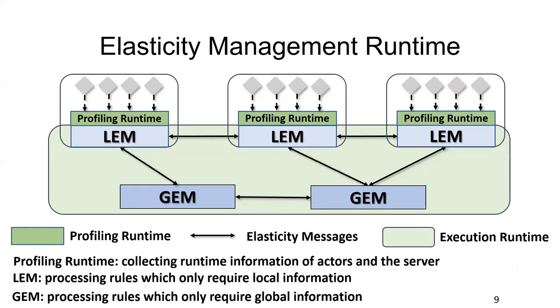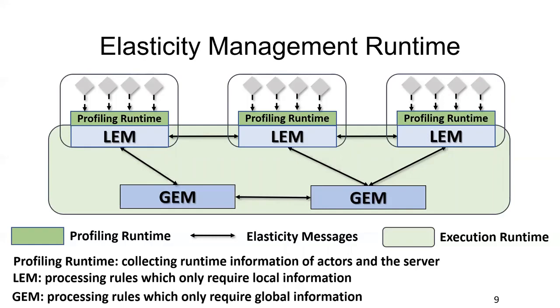Elasticity management runtime includes 2 parts: profiling runtime and execution runtime. Profiling runtime will keep collecting runtime information of actors and servers. The execution runtime includes a local elasticity manager on each server and multiple global elasticity managers. The elasticity management will be triggered periodically. When the management is triggered, the local manager will read the runtime information from the profiling runtime and will process some elastic rules that only need local information, for example, to collocate 2 actors with frequent interaction.